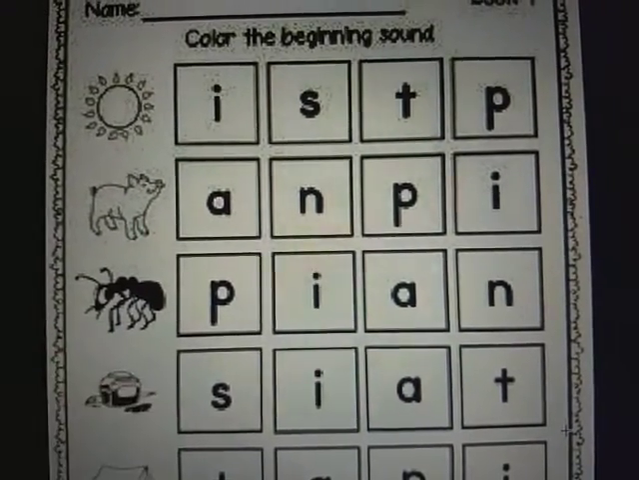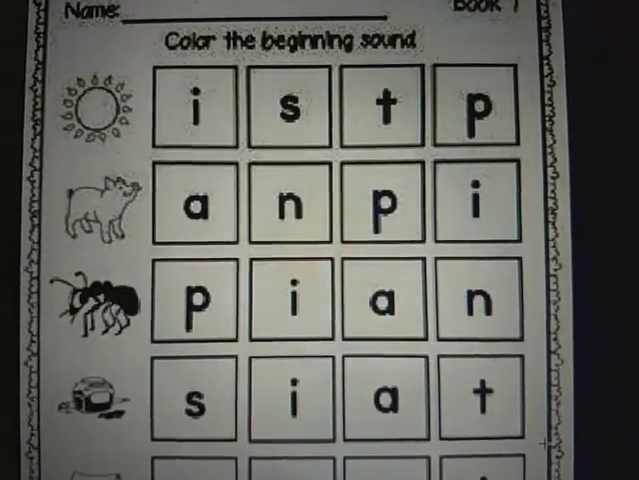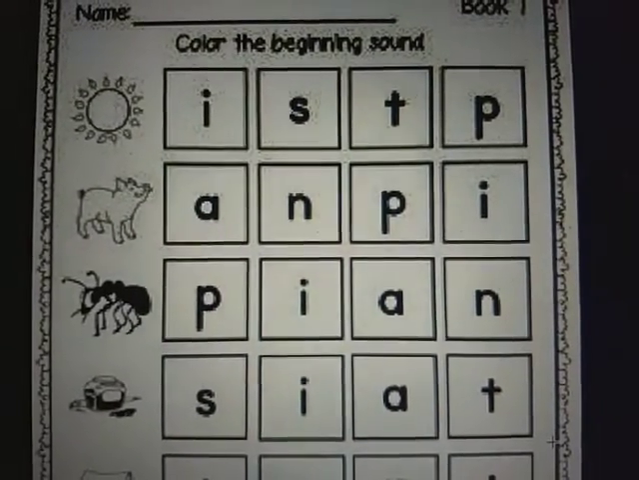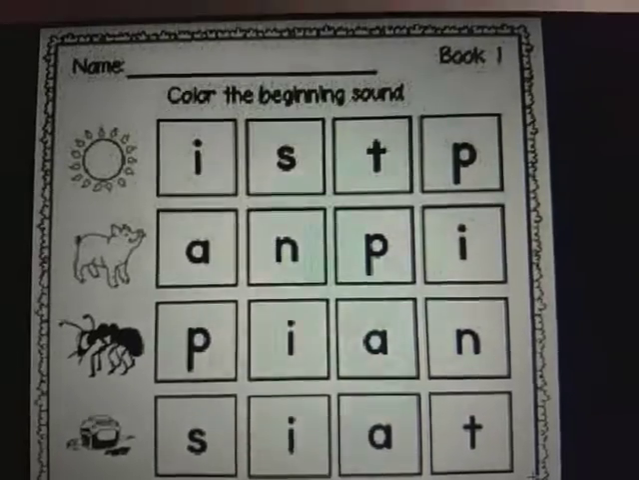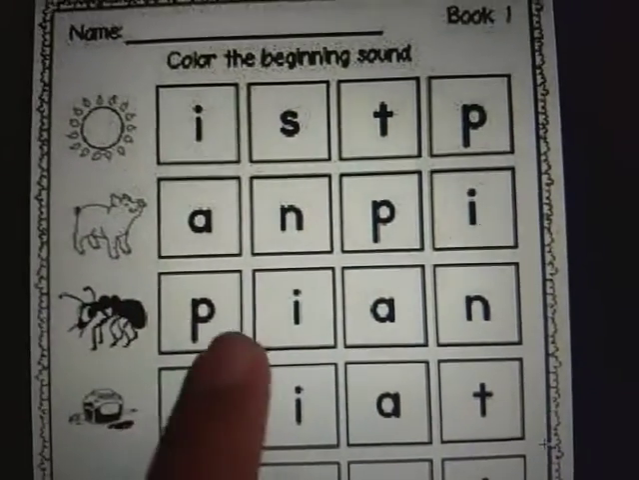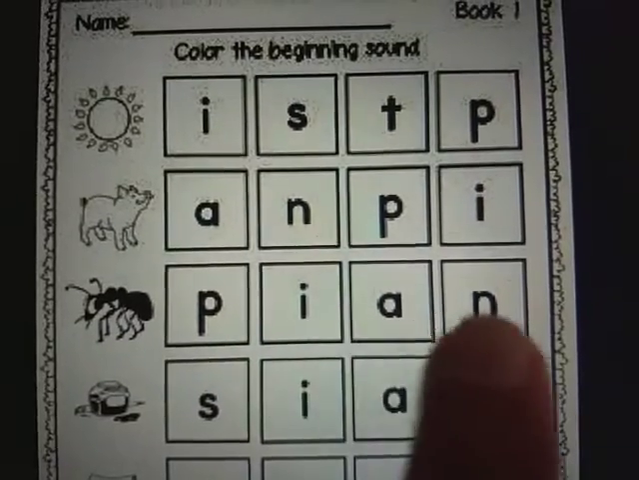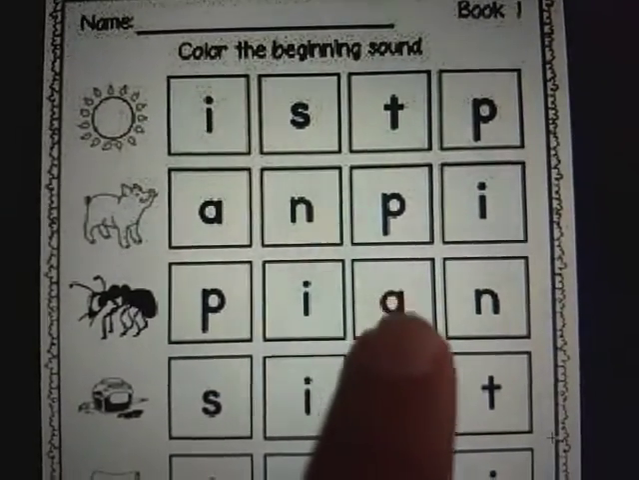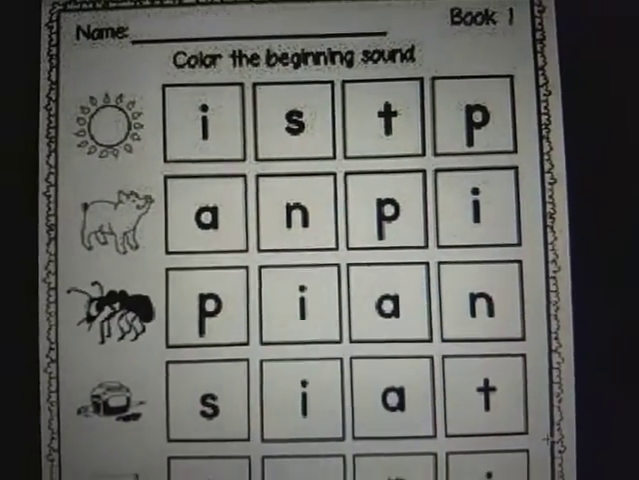Next one is a picture of an ant. Ant. Yes, now in the word ant, the beginning sound is a. So let's find the sound a. Here it is, and you color it. Yes, we color the beginning sound.